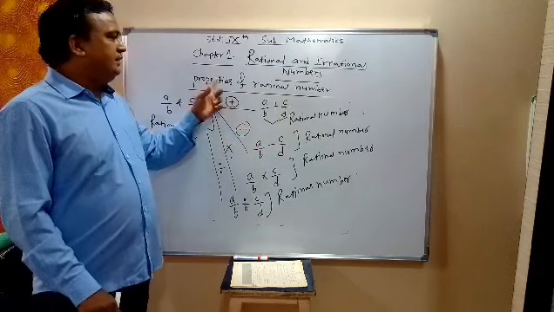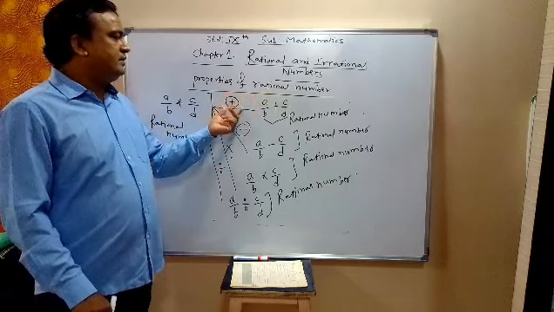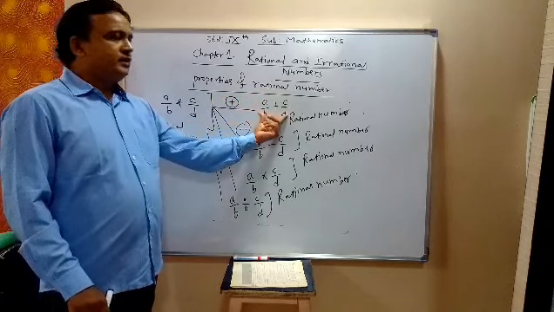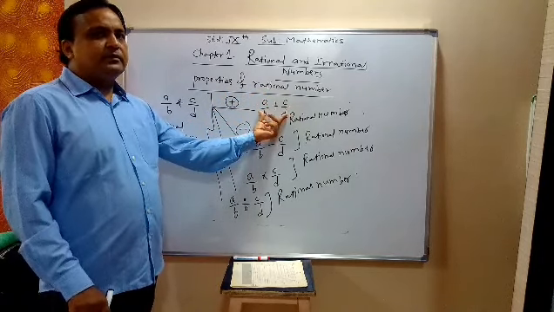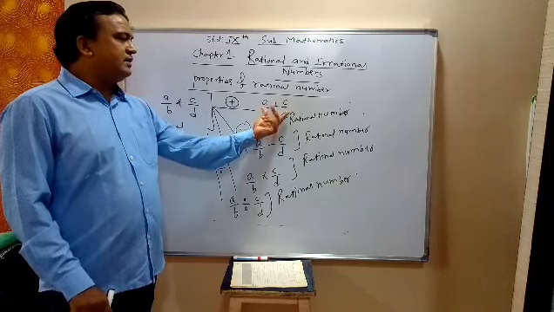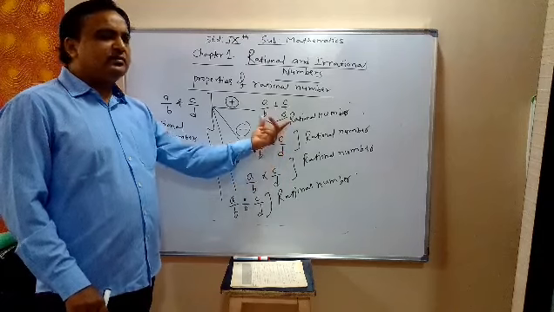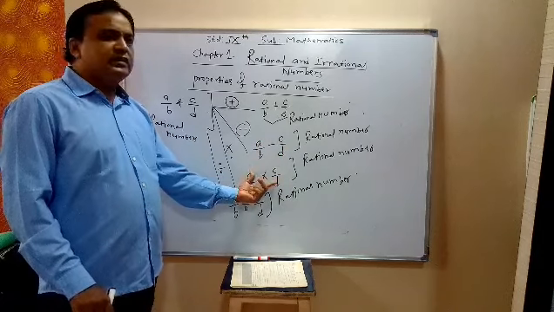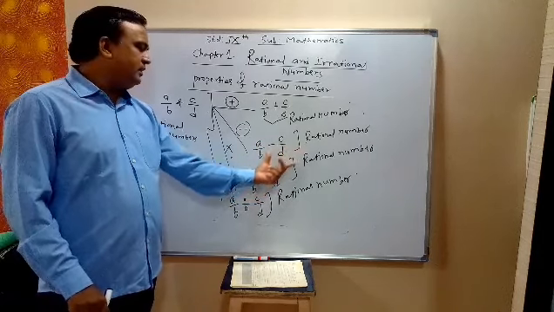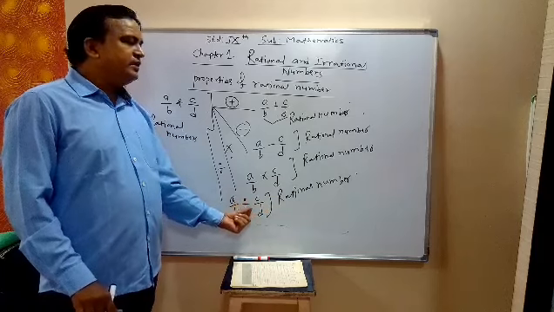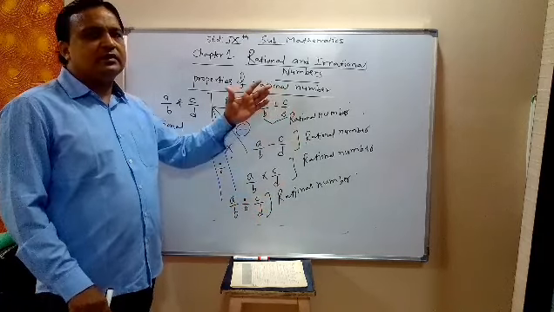So the properties of rational numbers: first, addition, the sum of two rational numbers is a rational number. Subtraction of two rational numbers is a rational number. Multiplication of two rational numbers is a rational number. Division of two rational numbers is a rational number.